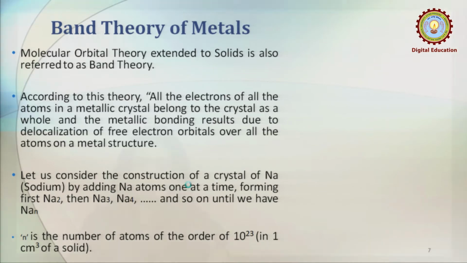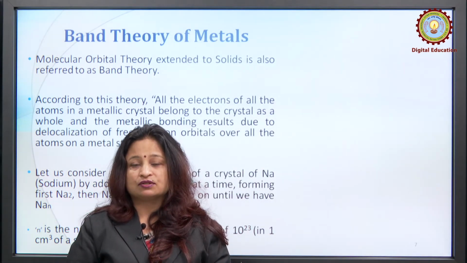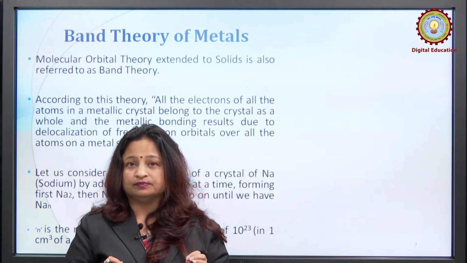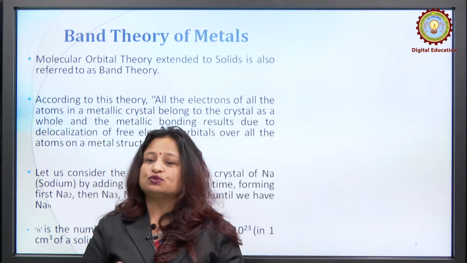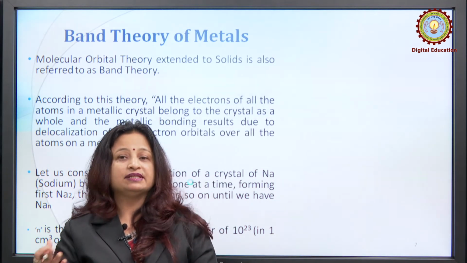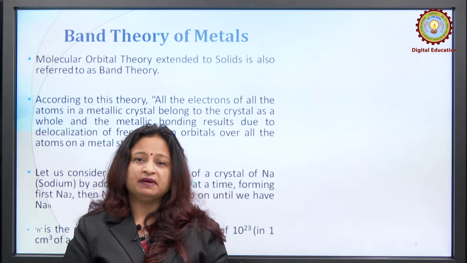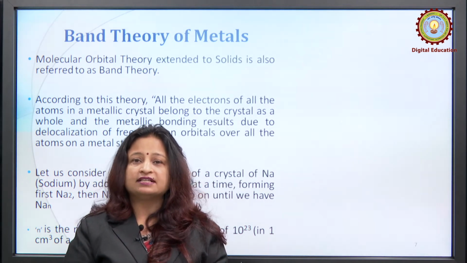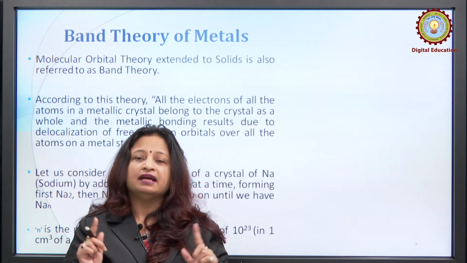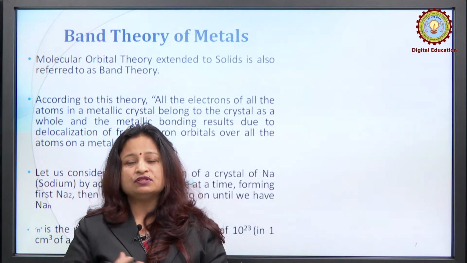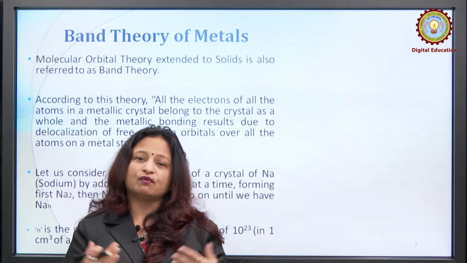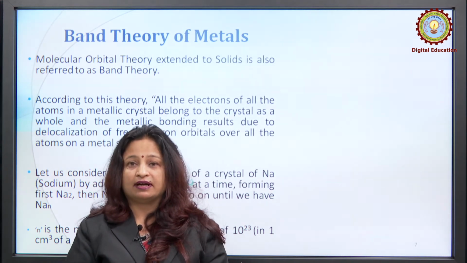Remember that according to this theory, all the electrons of all the atoms in a metallic crystal belong to the crystal as a whole, and the metallic bonding results from the delocalization of all the electrons over all the electron orbitals over all the atoms in a metallic structure. What does this mean? It indicates that one single electron does not belong to one or two atoms, but to the entire crystal. It explains the delocalization of free electron orbitals over all the atoms in a metal structure or an alloy.